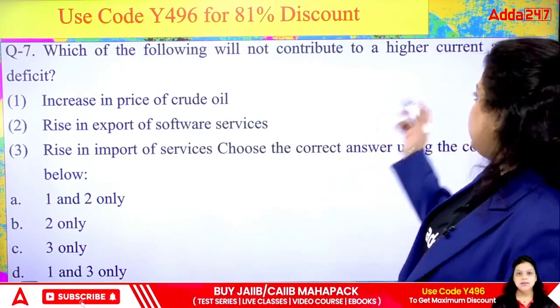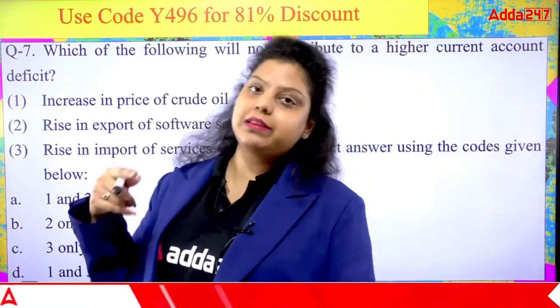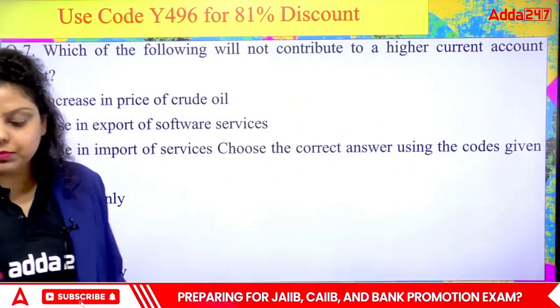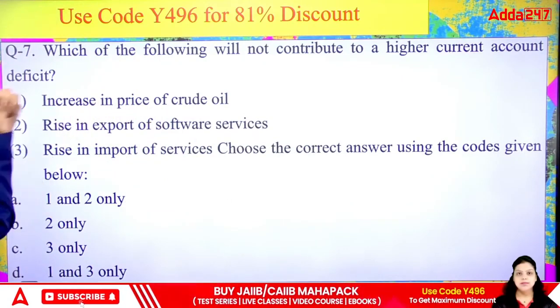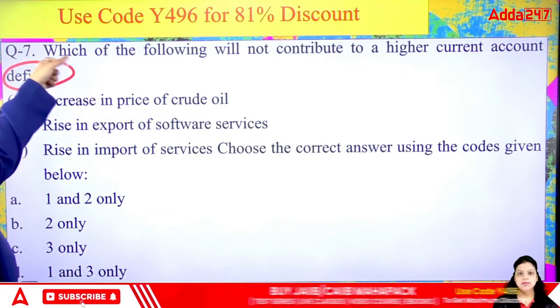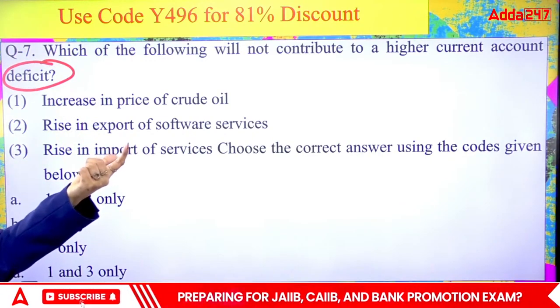Deficit means the money has gone outside the country more in comparison to money that came to the country. It means the exports are less and imports are more in the country. That creates the deficit. Deficit means simply loss. And when are we going to face loss? When the exports are less and imports are more, right?